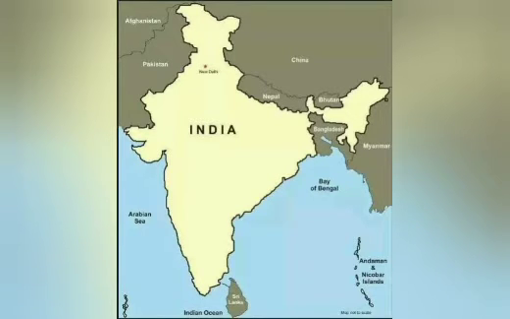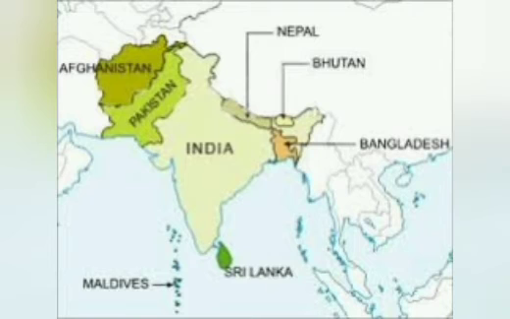Next, coming to the neighbors of India. Who are the neighbors of India? At the top, you see Pakistan, Afghanistan, China, Nepal, Bhutan, Myanmar, and Bangladesh. So totally there are 7 neighbors of India. There are 2 island neighbors of India, one is Maldives and the other is Sri Lanka. What is an island? An island is a piece of land which is surrounded by water, whereas a peninsula is a piece of land which is surrounded only on 3 sides with water.